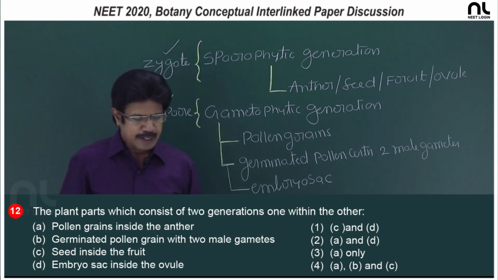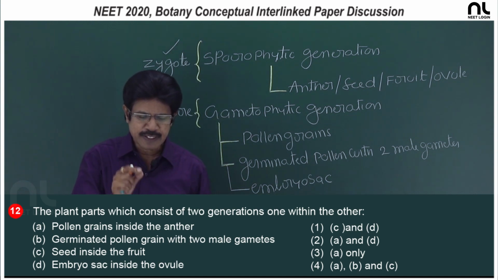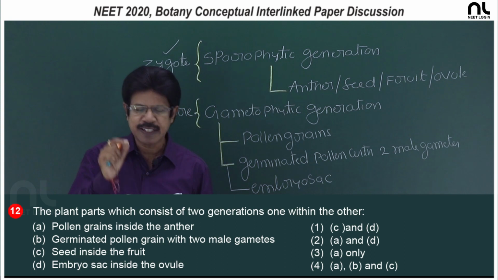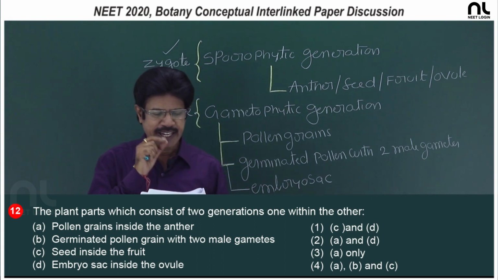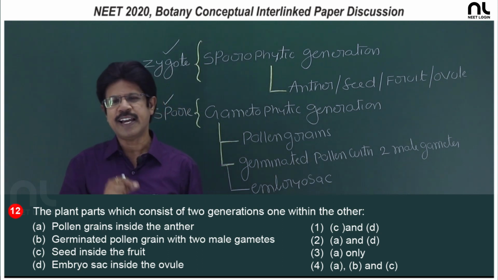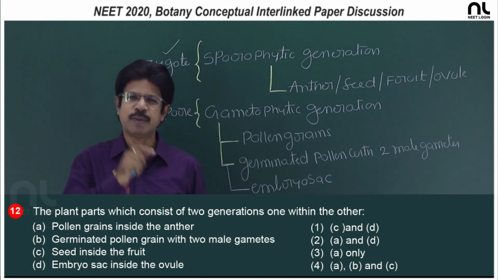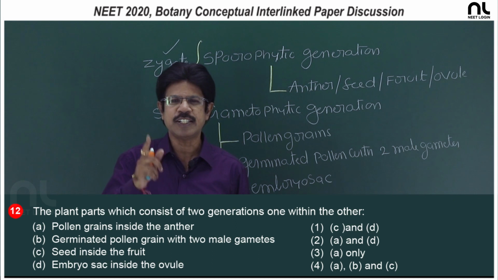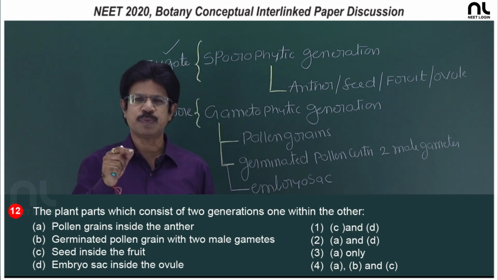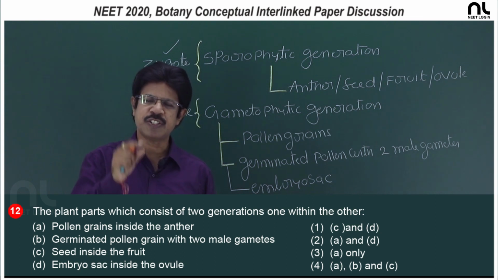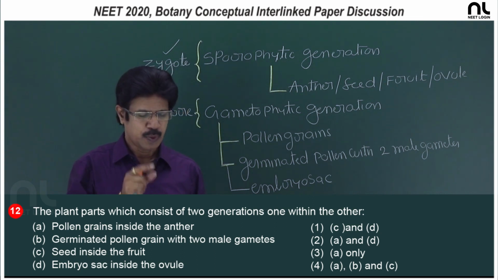In this, the plant parts which consist of two generations, one within the other. In case of the first option, that is A, pollen grains inside the anther: pollen is the gametophytic generation, anther is the sporophytic generation. So, inside the anther, that is in the microsporangium, pollen grains are present.